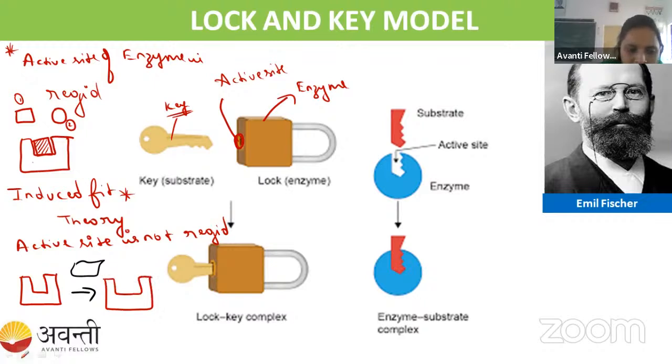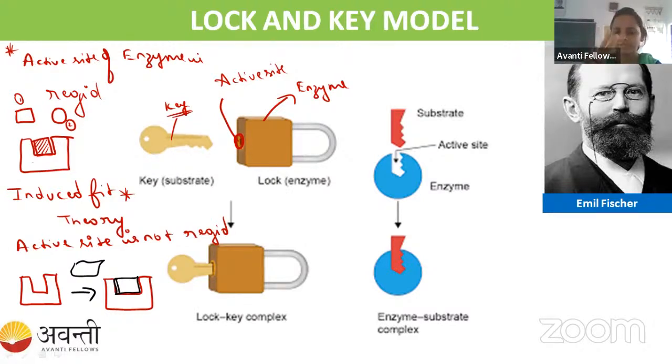Then it is going to change the shape. After binding to the enzyme, it is going to change its shape. Now it becomes a box, right? After binding to the active site. So this is how, in the induced fit theory, the substrate binds to the active site of the enzyme.